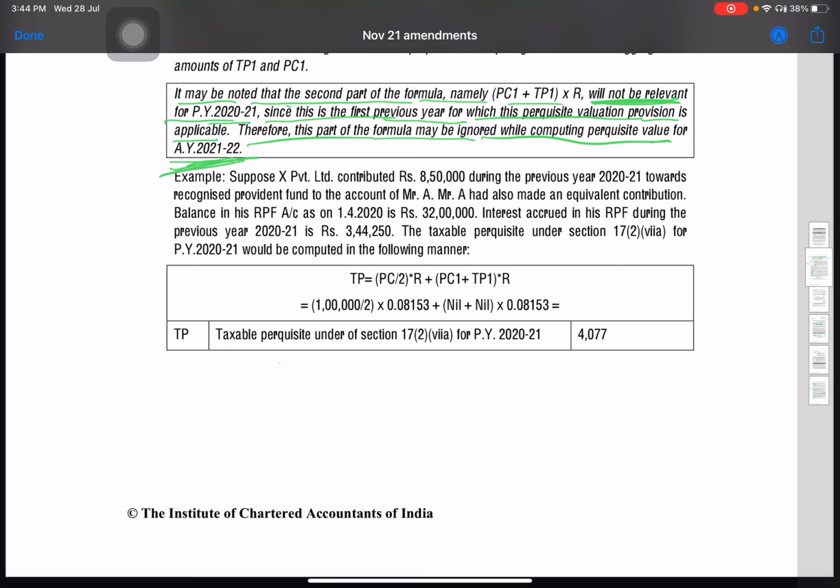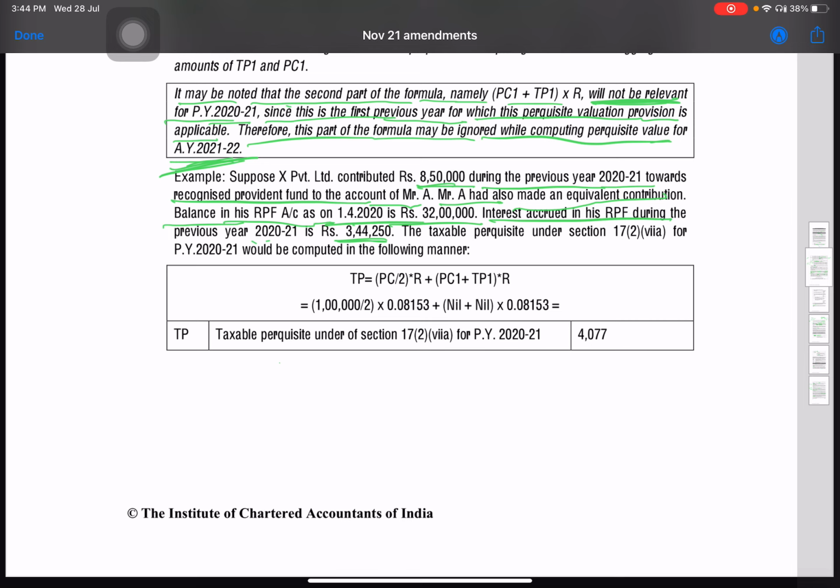Suppose X Private Limited contributed rupees 8,50,000 during the previous year 2021 towards recognized provident fund of Mr. A. Mr. A had also made an equivalent contribution. Opening balance in recognized provident fund account is 32 lakh. Interest accrued during the previous year is 3,44,250.